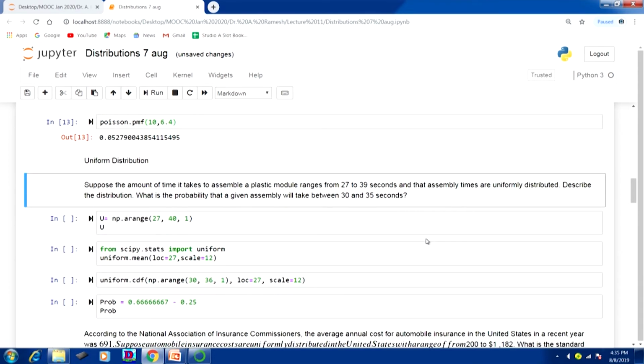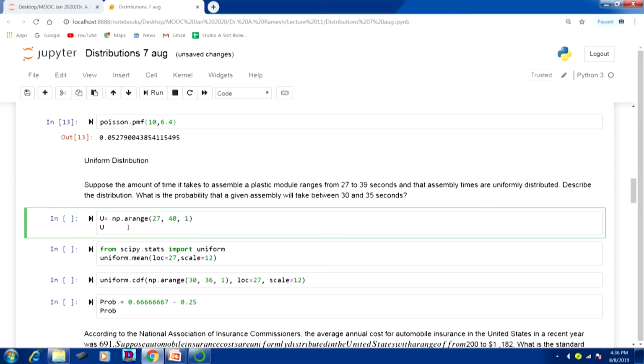Suppose the amount of time it takes to assemble a plastic module ranges from 27 to 39 seconds, and the assembly times are uniformly distributed. Describe the distribution. What is the probability that a given assembly will take between 30 to 35 seconds? First we will develop that